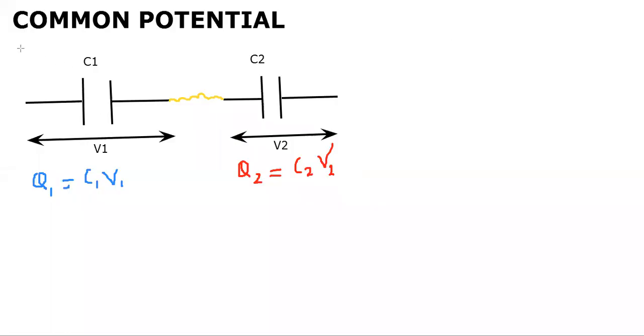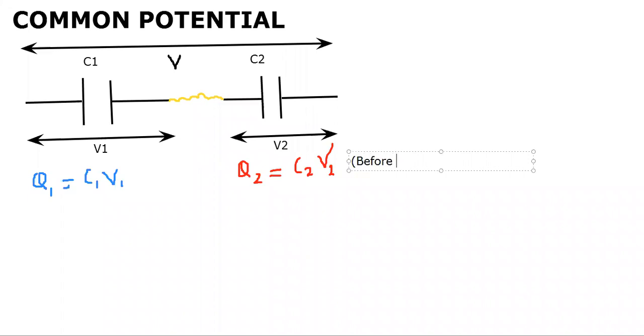So let us say when these are joined together, the potential they attain is capital V. This is the potential when they are joined together. The charges Q1 and Q2 are before contact, when they were not directly in contact with each other, so in bracket I am going to write that it is before contact.